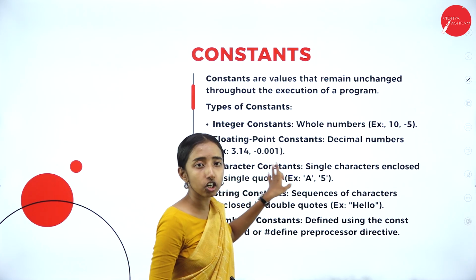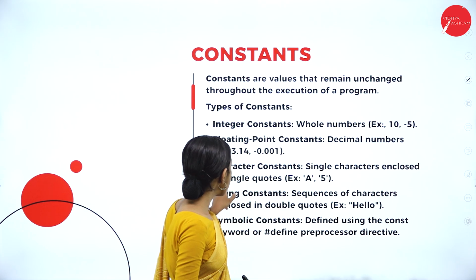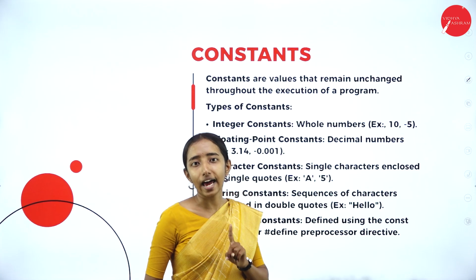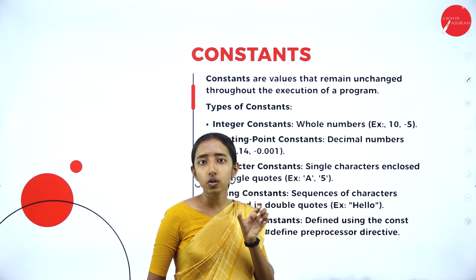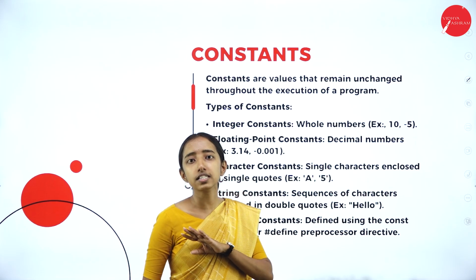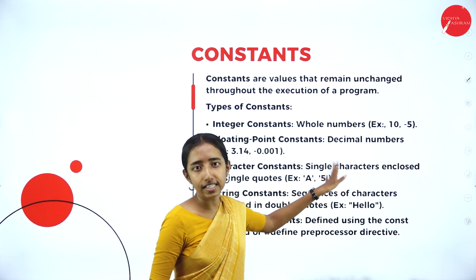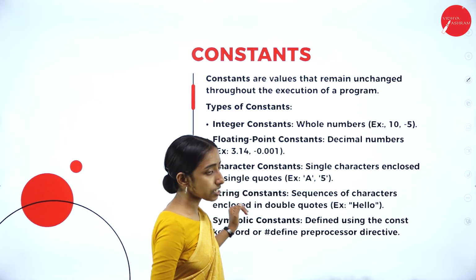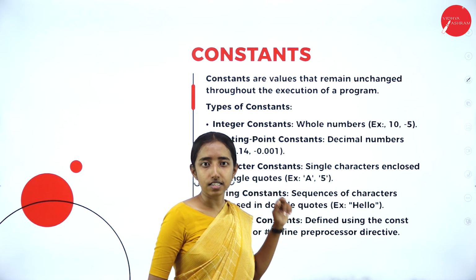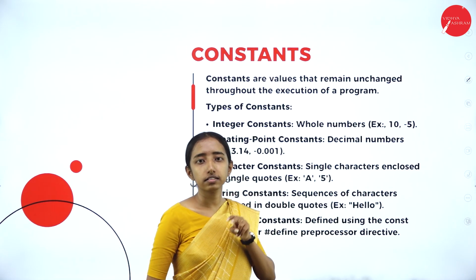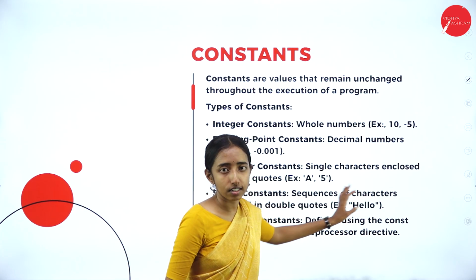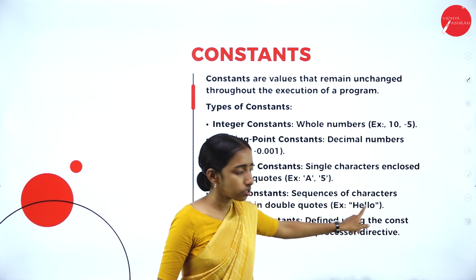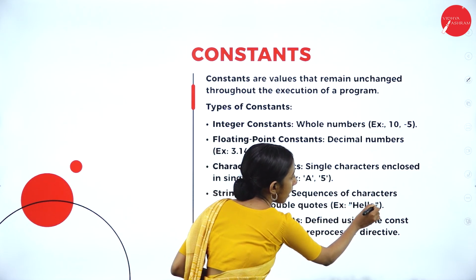Next we have character constant: a single character enclosed in single quotes, like 'A' or 'phi'. These are character constants. Next, string constant. Character means single quote, string means double quote. A sequence of characters enclosed in double quotes, for example "hello".